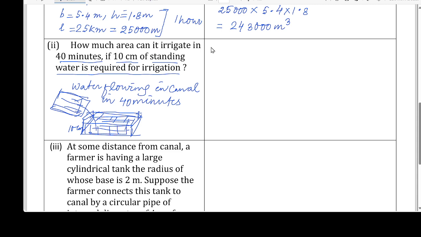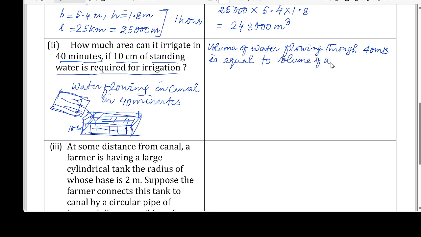First you will write that volume of water flowing in 40 minutes is equal to volume of water in irrigation.